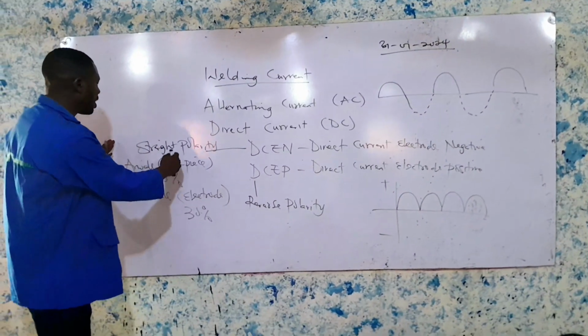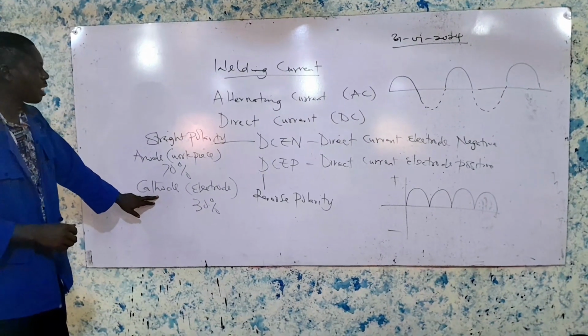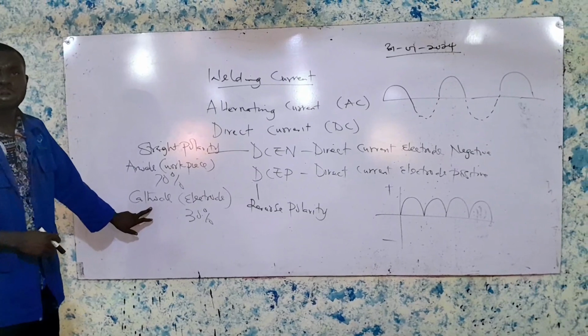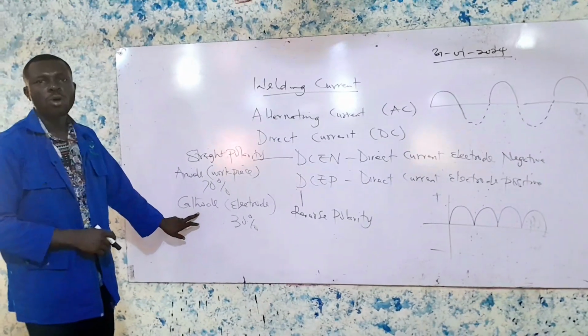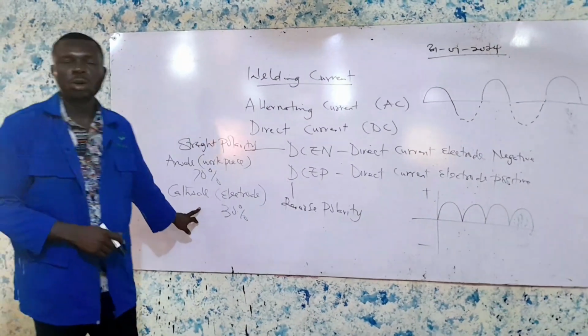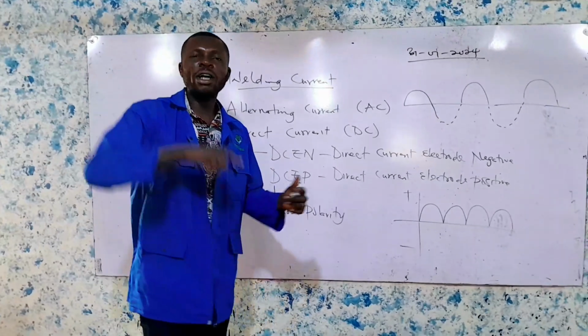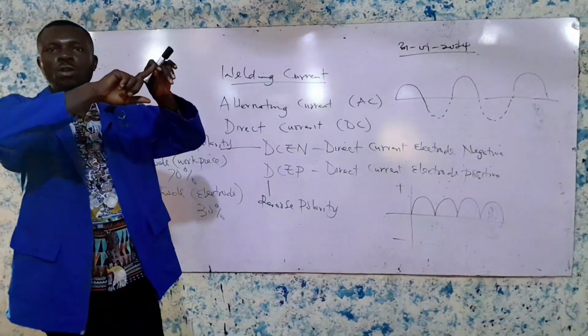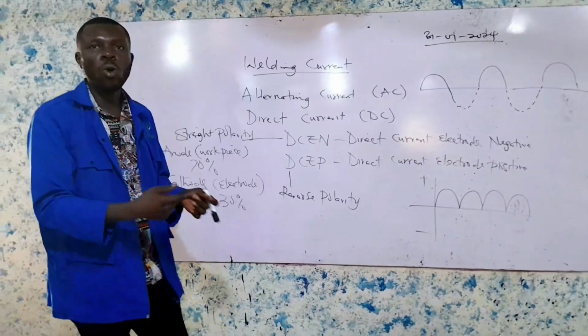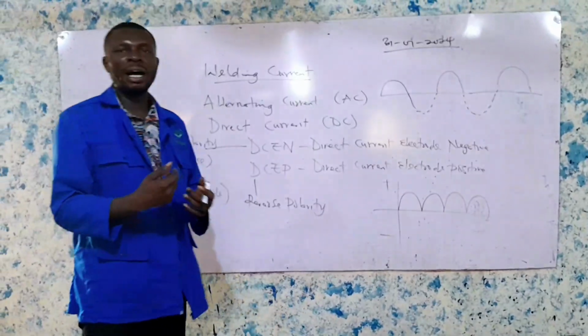In the case of the straight polarity, you discover that this direct current electrode negative polarity helps us to avoid burn-through, troublesome burn-through, a situation where you're welding, and at some point you begin to discover that your keyhole becomes wider than normal, and your molten metal begins to flow behind.